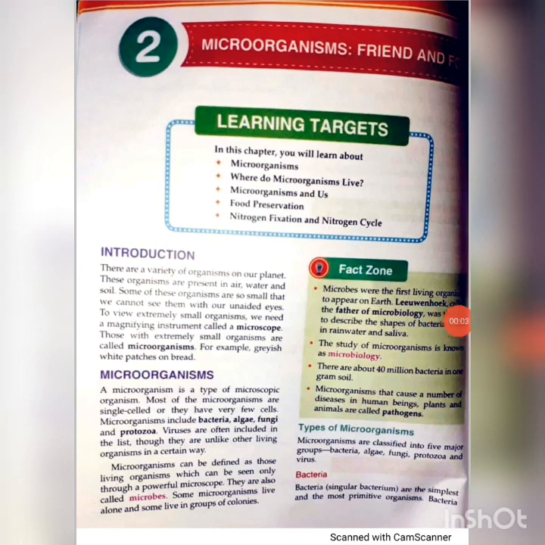This is our second chapter, that is microorganisms, friend and foe. We all know the meaning of friend. Here, foe means what? The antonym of friend, that is rival. So in this lesson we are going to know about microorganisms. What are microorganisms? Where do organisms live? Microorganisms and us, food preservation, nitrogen fixation and nitrogen cycle.